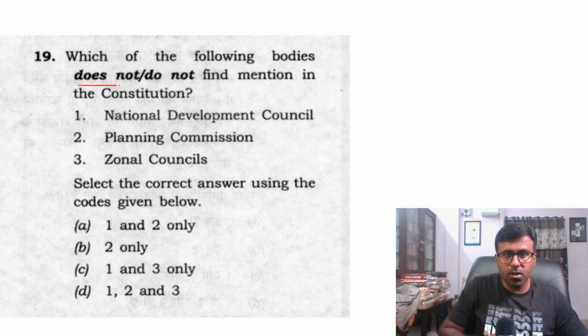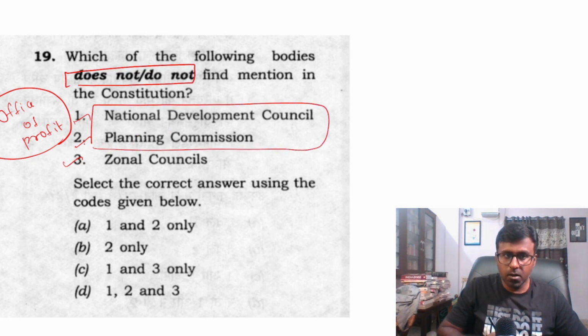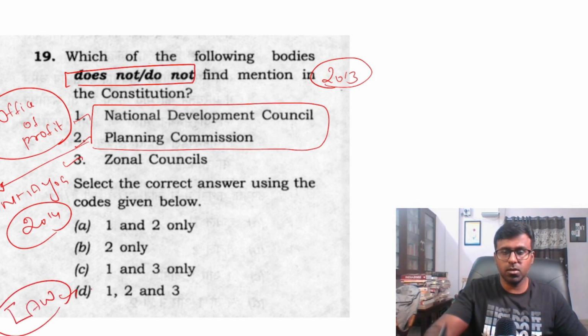And then which does not find mention in the constitution. There are certain questions like this. There was also one question on the office of the prophet where the mention was not done in the constitution, but they gave it as mentioned, so it is not true. So they are asking which is not mentioned. None of them are mentioned in the constitution. Now the Planning Commission and the National Development Council are no more relevant because of Niti Aayog. But Niti Aayog came in 2014, and this is a question paper from 2013. So that is why this is there. And the zonal council is because of a law, not in the constitution. So D is the answer.